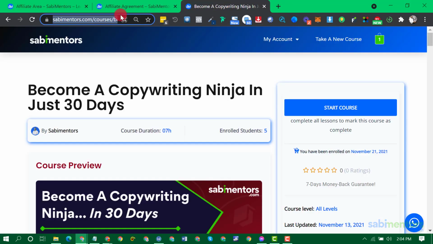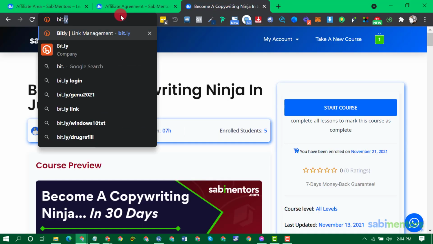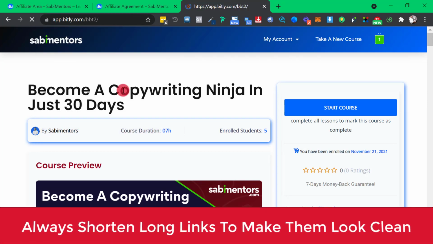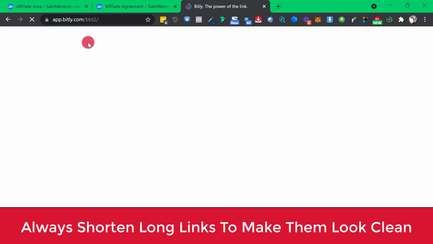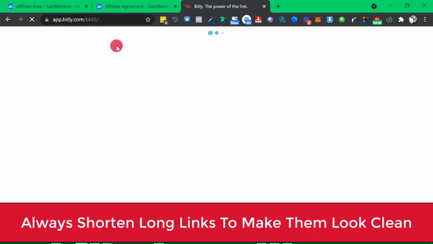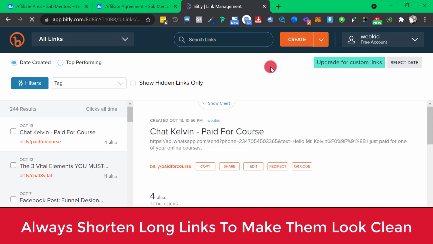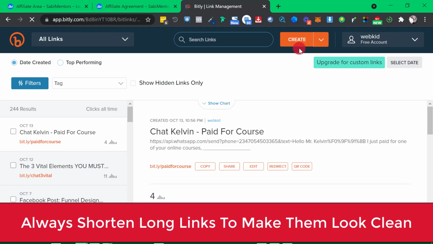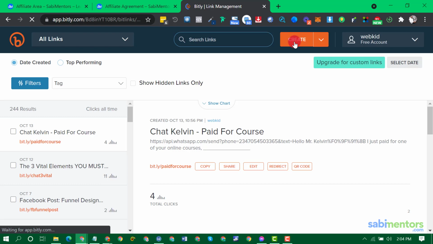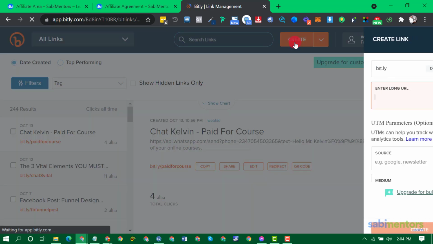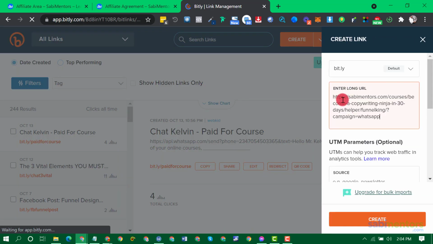Go to bit.ly to shorten your link. Create an account on bit.ly. I don't have to show you that. Just create an account on bit.ly, then click on create, then paste your long link here.